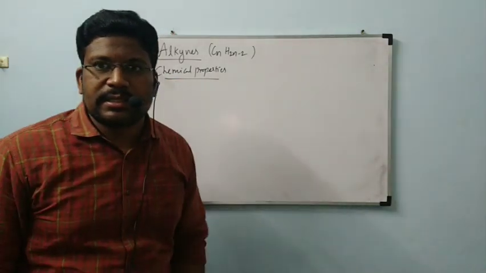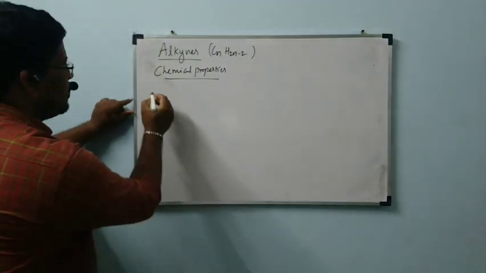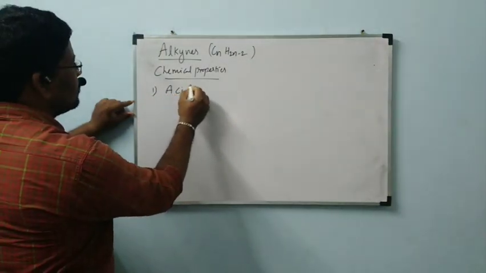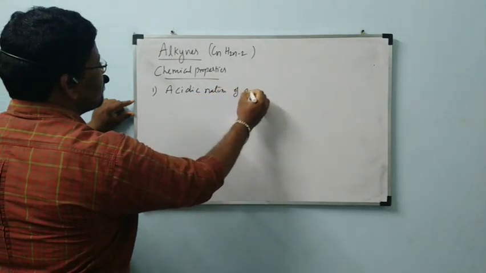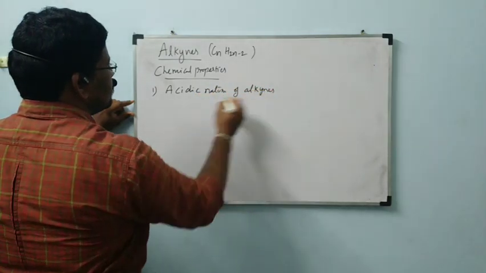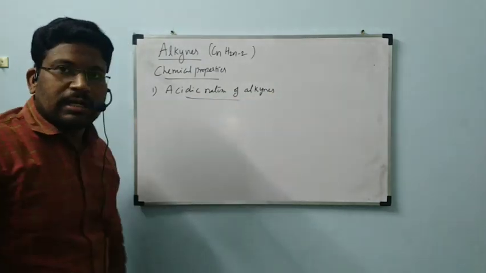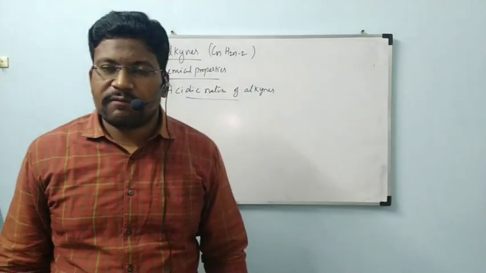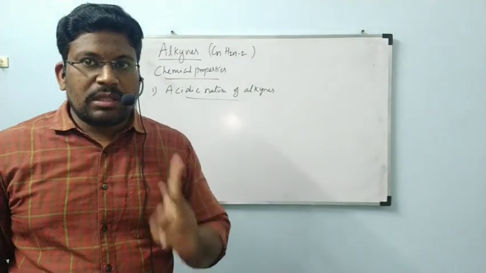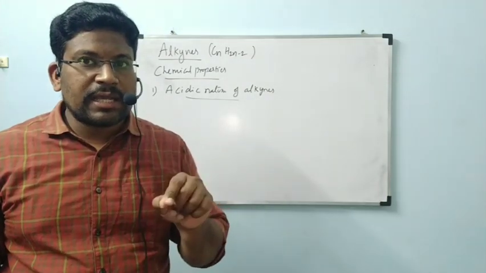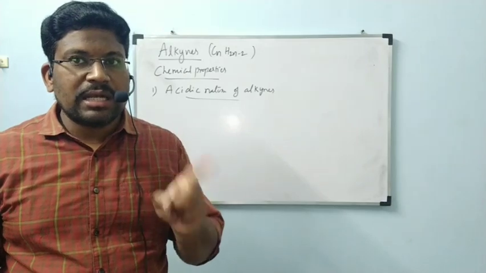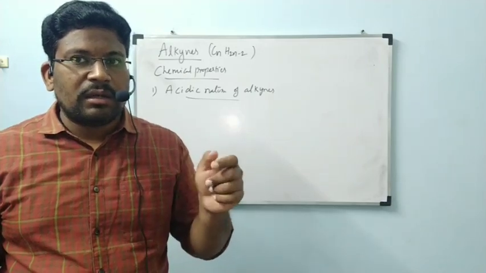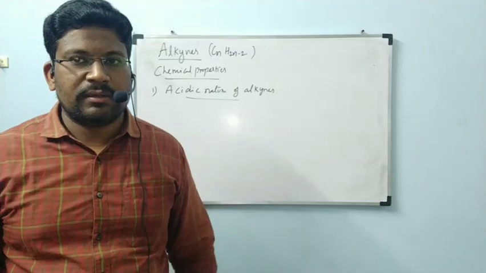Under chemical properties, first one, acidic nature of alkynes. This property we didn't discuss in alkanes and alkenes because alkanes and alkenes cannot liberate hydrogen easily.